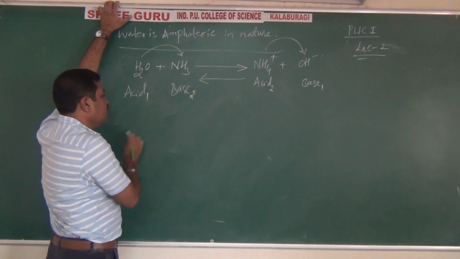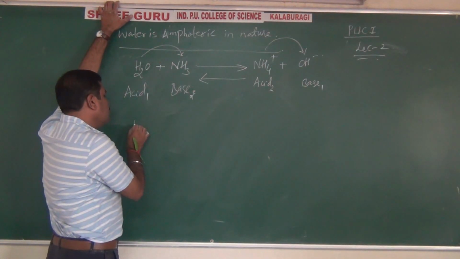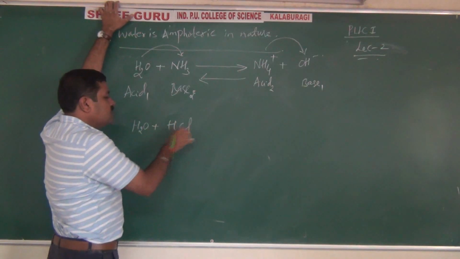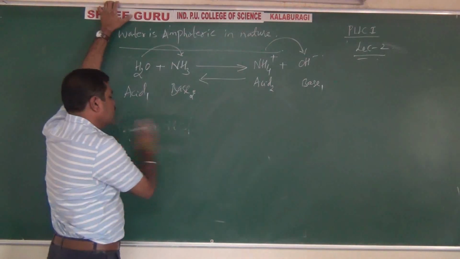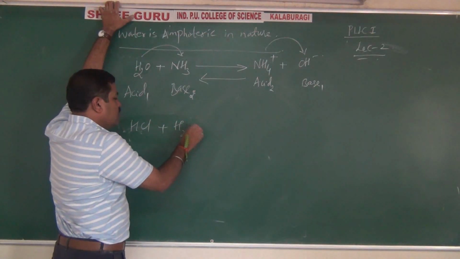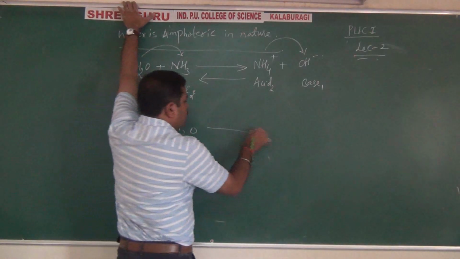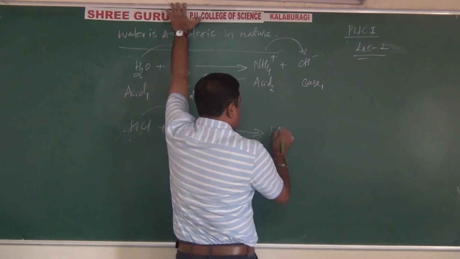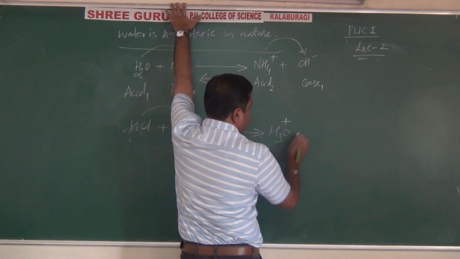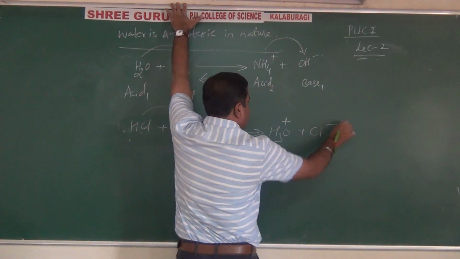Next, same water reacts with an acid like HCl. Here, HCl donates a proton to water in the forward direction. Water accepts it and becomes what? H3O plus, that is the conjugate acid, and that is Cl minus.